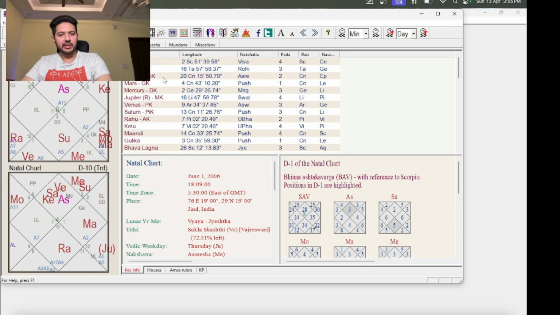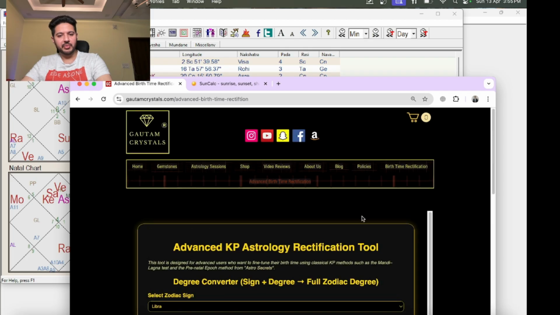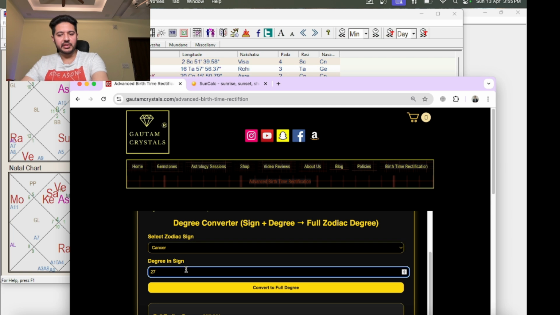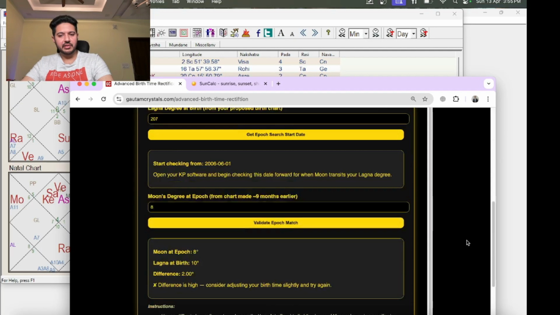And let's calculate. The moon's degree is 20 degrees in Cancer. So what we will do is go above, right on the top, press Cancer and press the 20 degrees here. It will give us a full degree, which is 110.